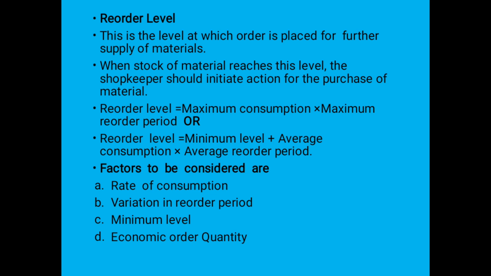This level is fixed somewhere between the minimum level and maximum level. That is the reorder level, okay.